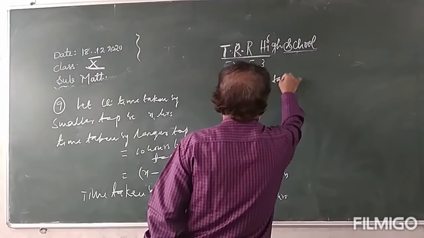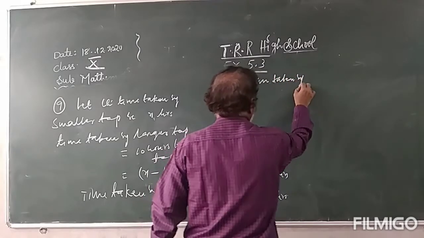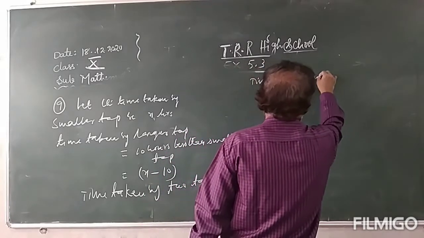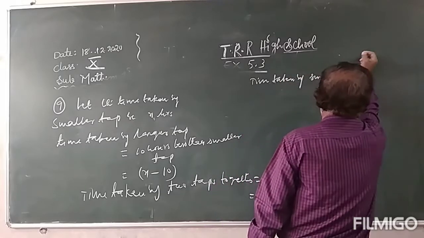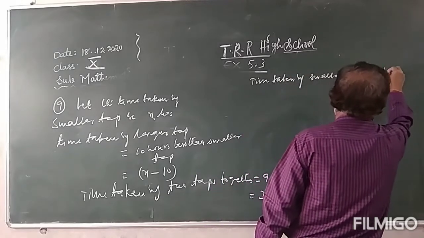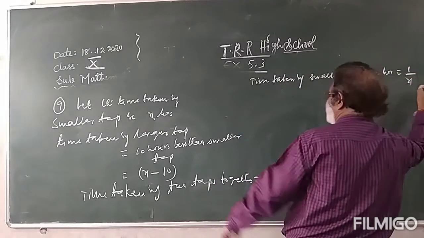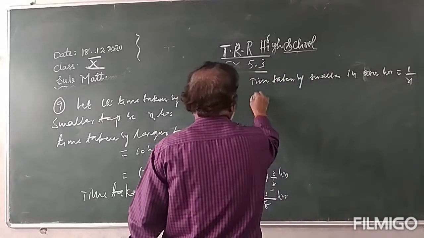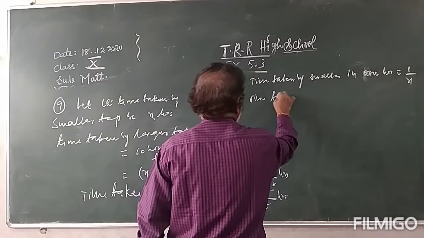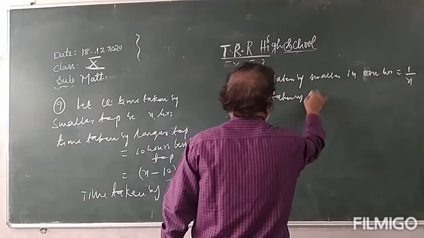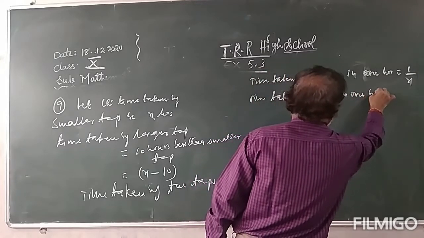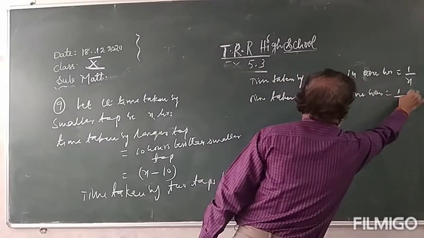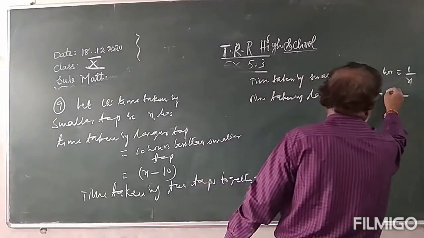Time taken by the smaller tap in 1 hour equals 1/x. Time taken by the larger tap in 1 hour is 1/(x minus 10).